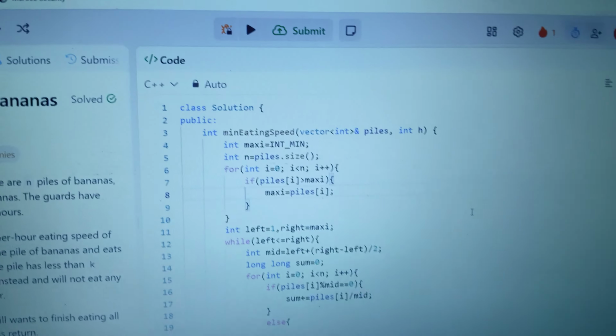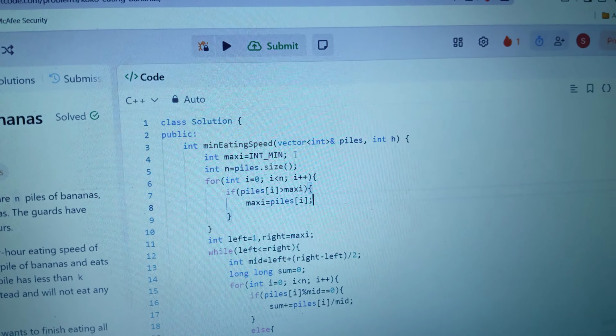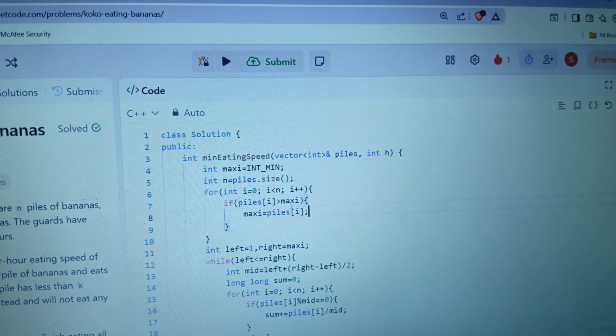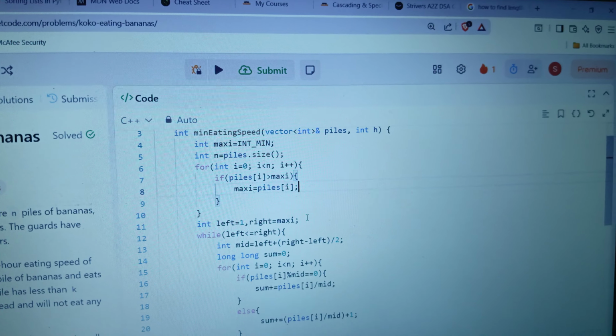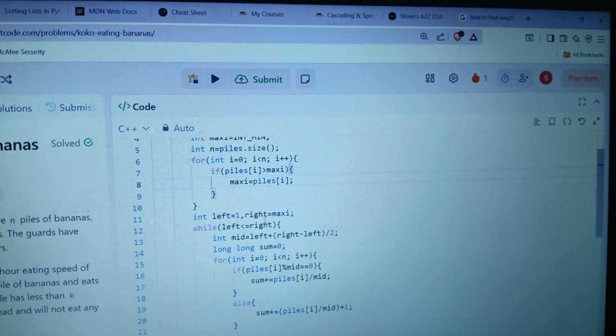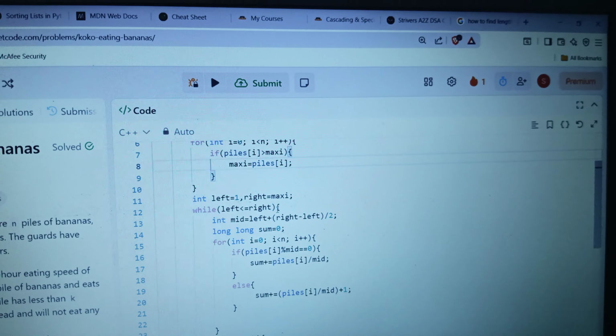Let's see the code for that. Here we first want to find the maximum number in the array. So we have created a find max function over piles. Okay, so maxi is the maximum number in the array. We have created left equal to 1 and right equal to maxi, that is our search space, while left is less than or equal to right.